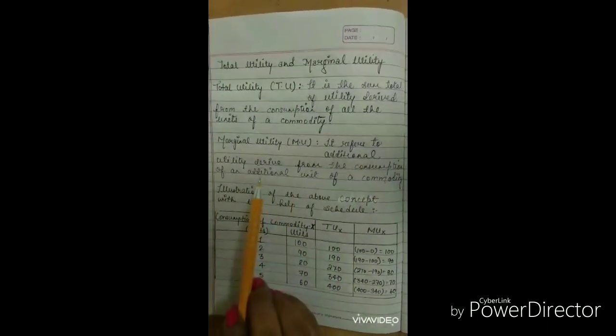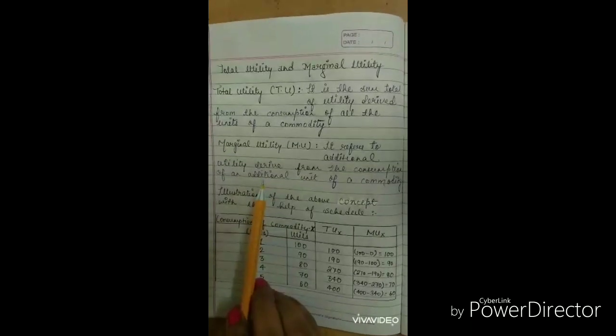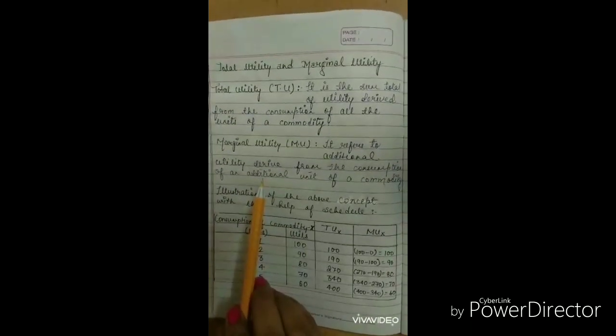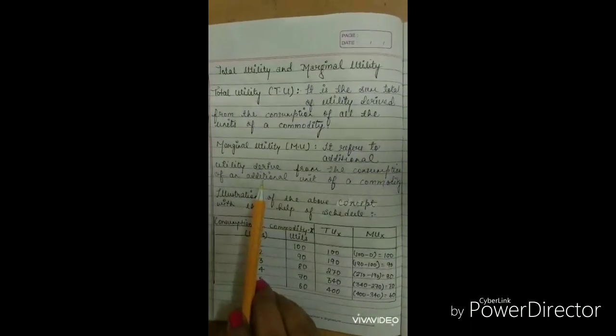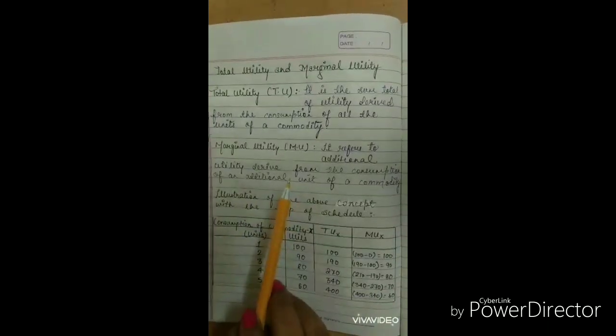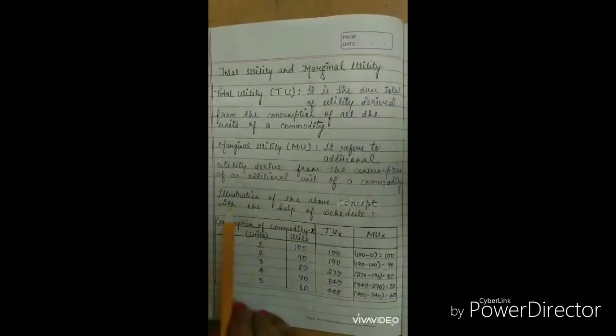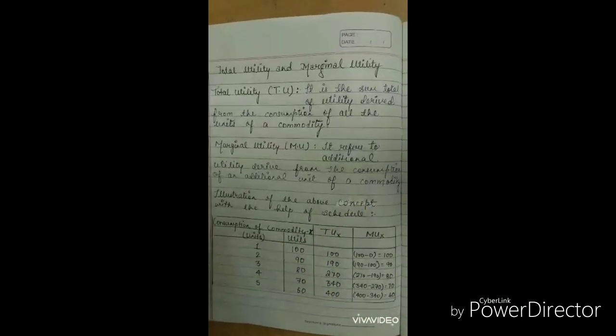That means after consuming 1 chapati, you are consuming another chapati, that is an additional unit. So whatever additional unit of commodity you are deriving, that is called marginal utility. We will see this concept based on the schedule. Let us see this schedule now. Now just focus only on the schedule.